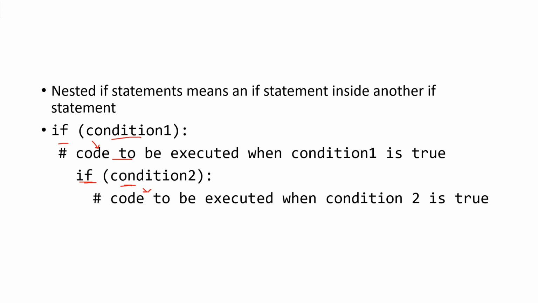Now, what happens if condition 1 is false? If condition 1 is false, then it will not go to else part. It will go to second if statement and check whether this condition is true. If it is true, then it will execute the code present inside it. If not, then it goes to else part.